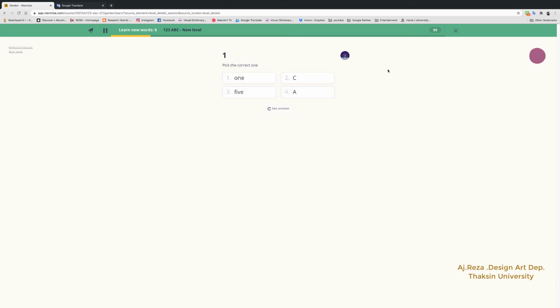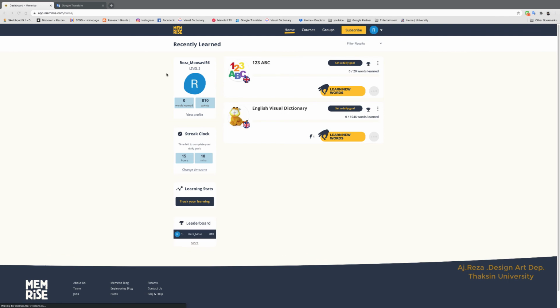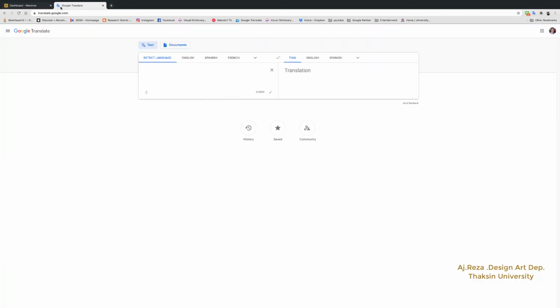It can help you learn and it can help you see the writing and listening and speaking, because later in some of the courses you can see the microphone option. You press and you say, and then the website records your voice and says if you are right or wrong. Okay, so that's very easy. In some cases that you choose and you need a translator, try to install the Google Translate extension in your Google Chrome, and this automatically helps you to translate, or always you can have the Google Translate to help you.